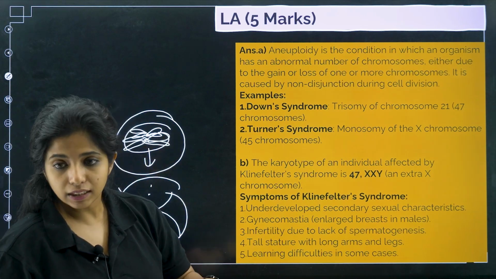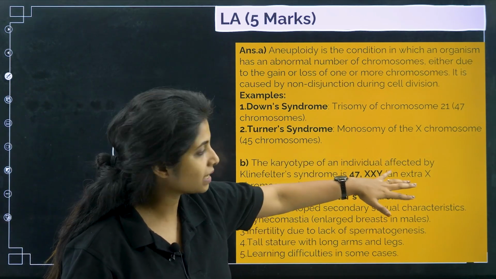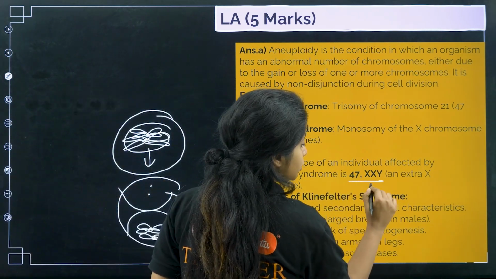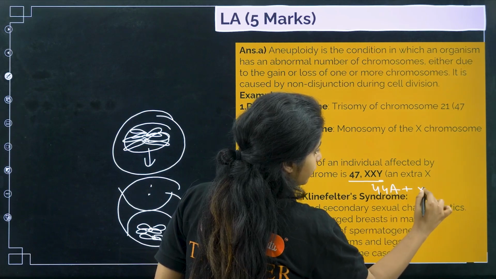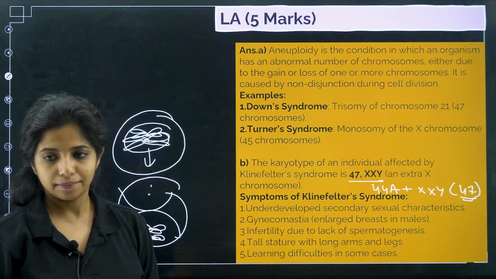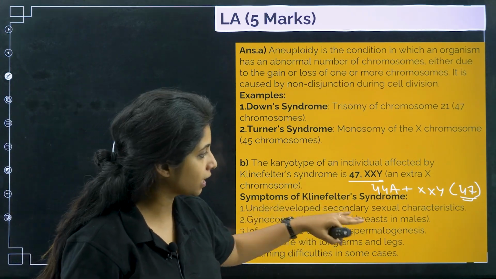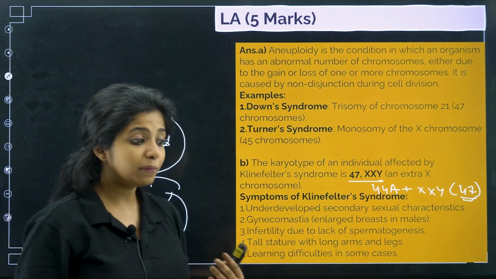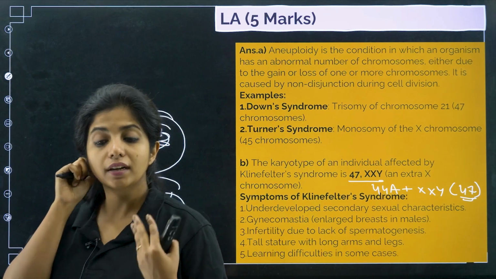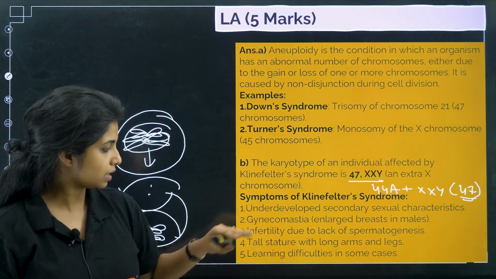Now talking about Klinefelter syndrome, the karyotype of an individual affected by Klinefelter syndrome is 47 XXY. An extra X chromosome is there. So you can write like this, or you can better probably write like this and say 47 chromosome in total. Either way works. Symptoms of Klinefelter syndrome: underdeveloped secondary sexual characters. So just like how male will be having certain secondary sexual characters, for example growth of hair and things like that, they will be having it underdeveloped. Okay, gynecomastia, that is enlargement of breast in the case of males.